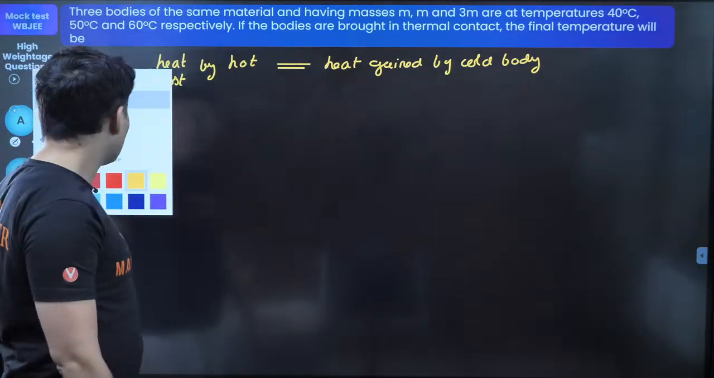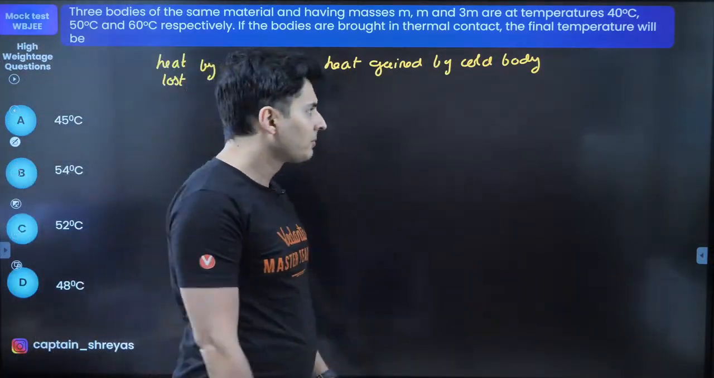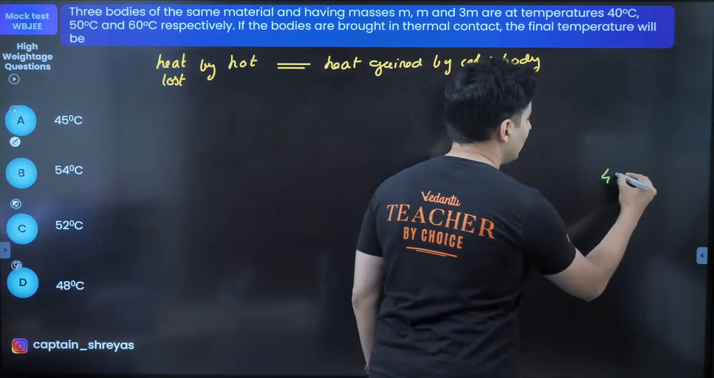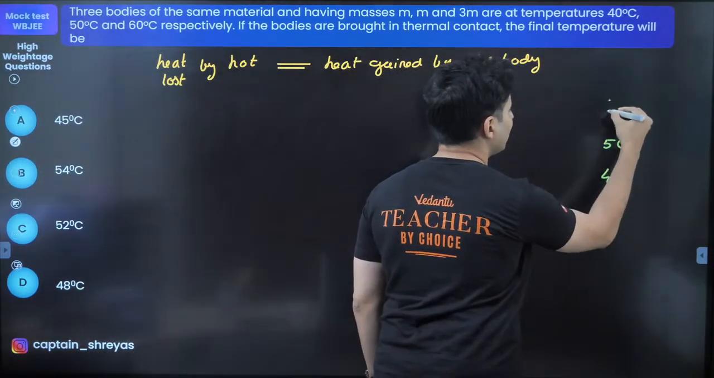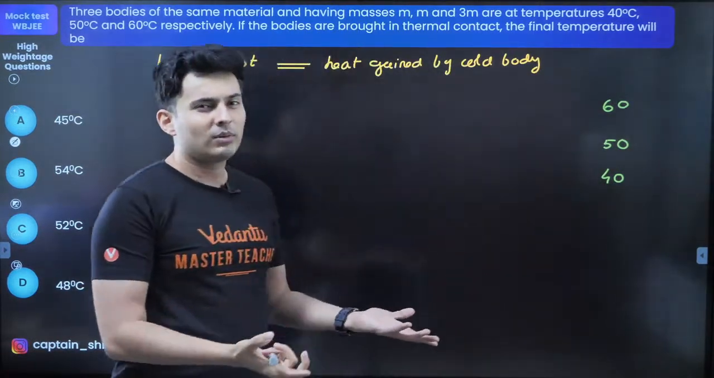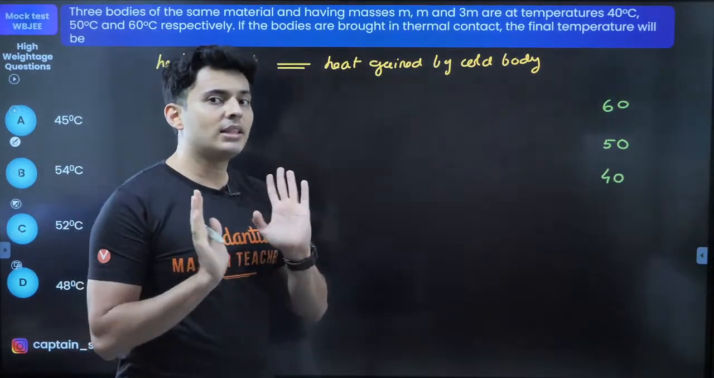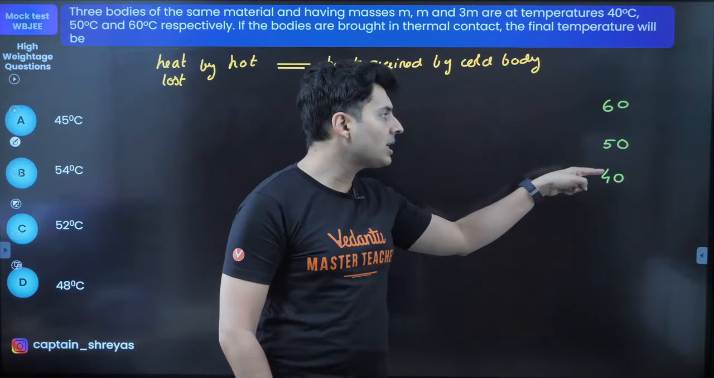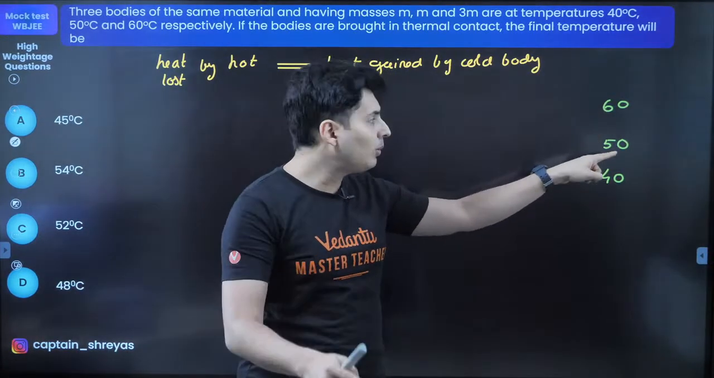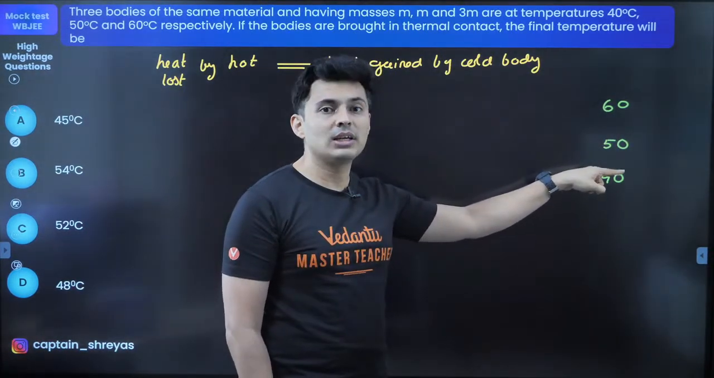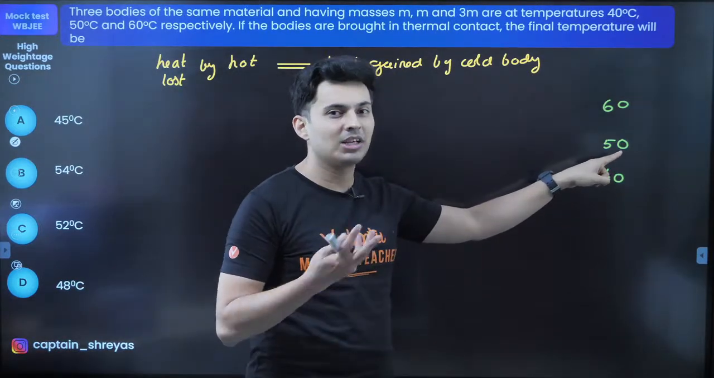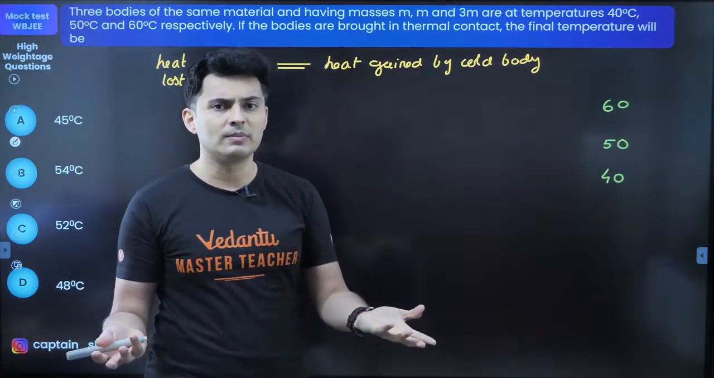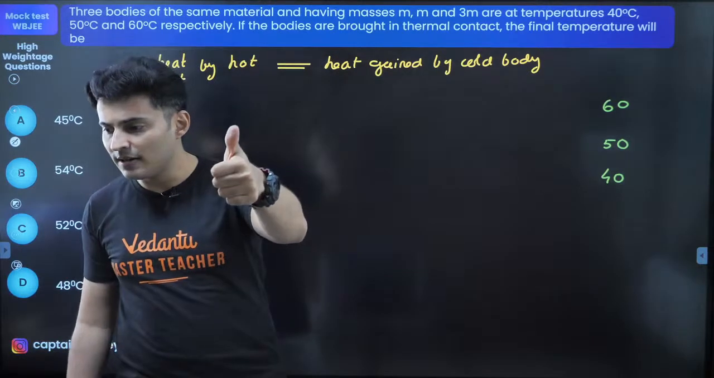So whenever you have three bodies, generally students get confused. So here is the trick. Just write down the temperatures 40, 50 and 60. Now I don't know what will be the final temperature, but I know one thing for sure. It will be below 60 and above 40. Will it be above 50 or below 50 or will it be 50? That is something I don't know. You have to assume. Is that clear?